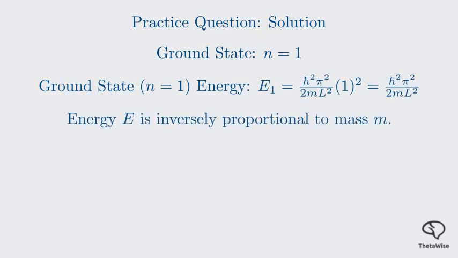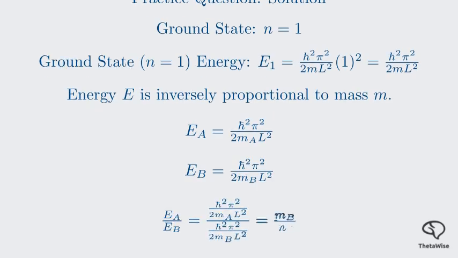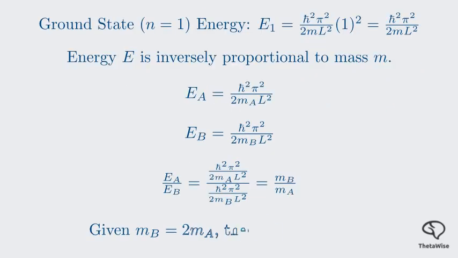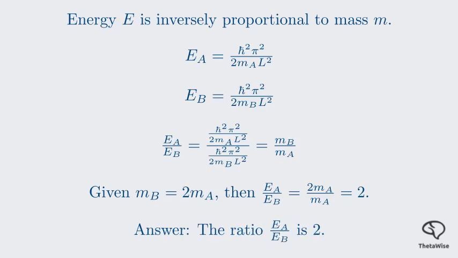Okay, let's go over the solution. The key is to recognize that ground state means n equals 1. Here's our energy formula. With n equal to 1, we can see that the energy E is inversely proportional to the mass m. This means the heavier the particle, the lower its ground state energy. So we can write the energy for particle A and particle B. Now we take their ratio. Many terms cancel out, leaving us with m_B divided by m_A. Since particle B is twice as heavy as particle A, the ratio of the masses is 2. Therefore, the ratio of their ground state energies is 2. The lighter particle has more energy.